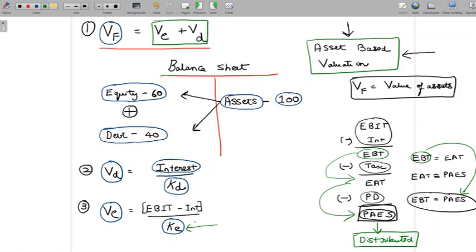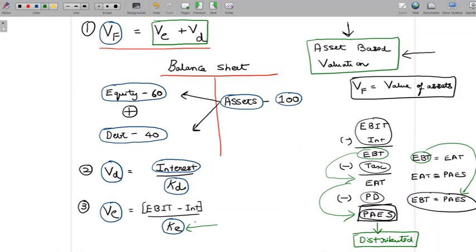But the question is, there could be many shareholders for a company. Every shareholder could probably have a certain requirement with respect to the return on investment. So which shareholder's return would become the cost of equity for the company? To give a simple example, let's say there are 5 shareholders in a company.